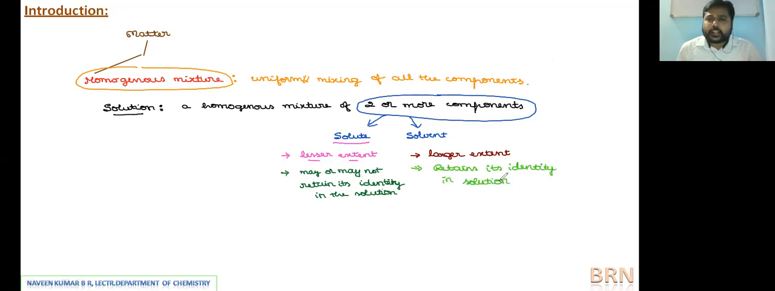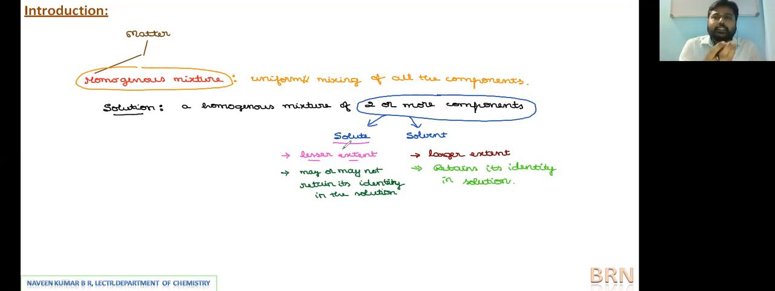Hope you are getting it. So try to focus and understand this second information very clearly, because the first one you know. The second thing is that solute may or may not retain its identity in the solution, whereas solvent is a component which always retains its identity, right? Irrespective of its composition, its identity is retained in the solution.